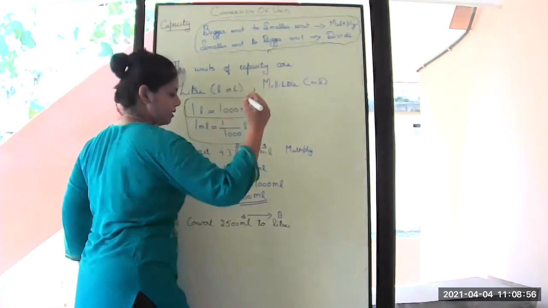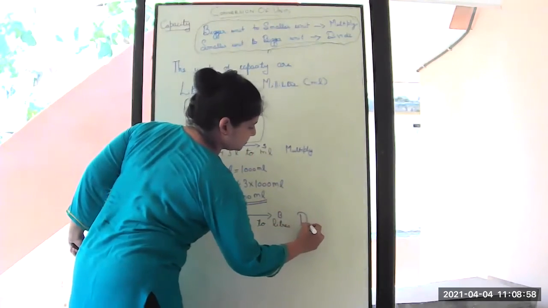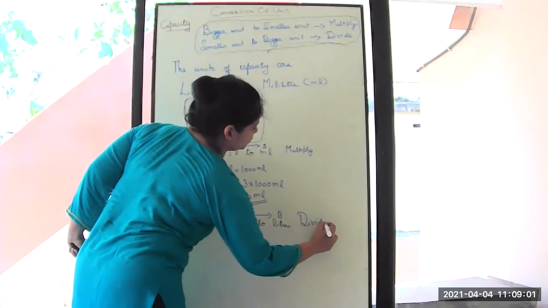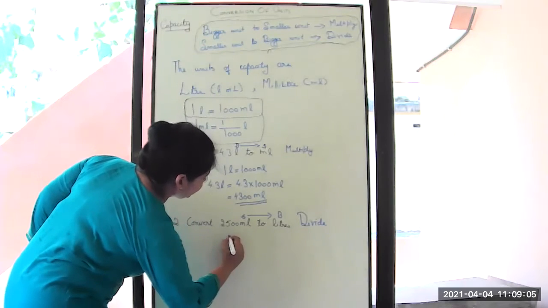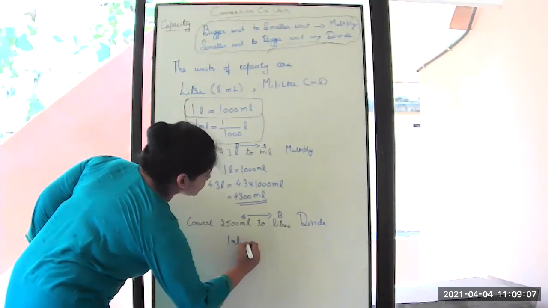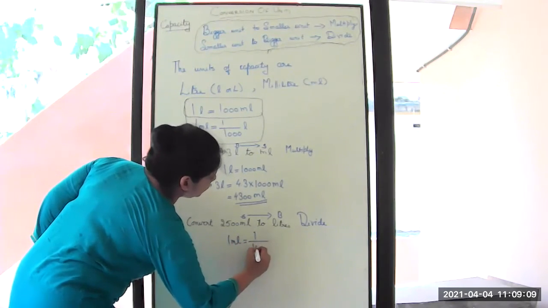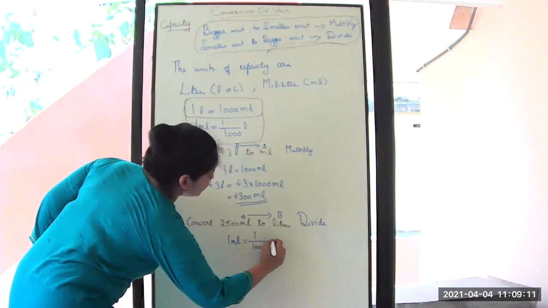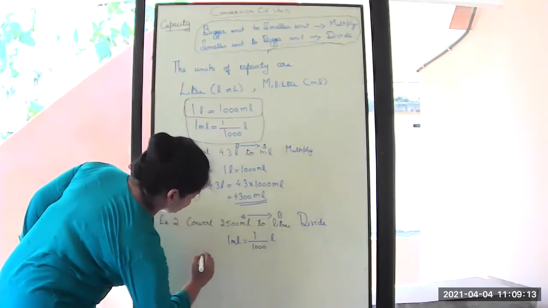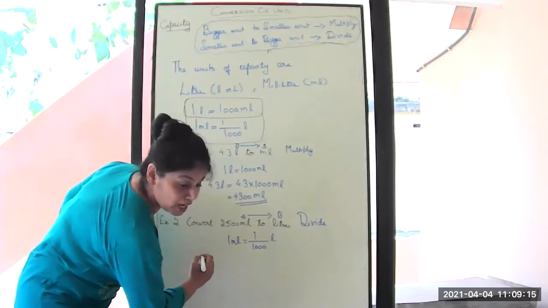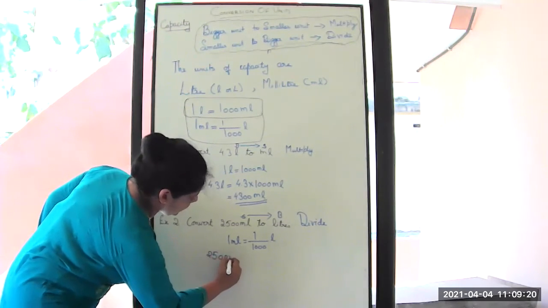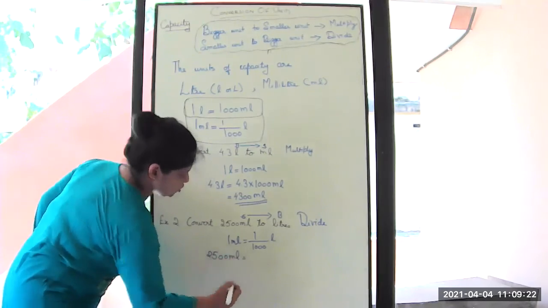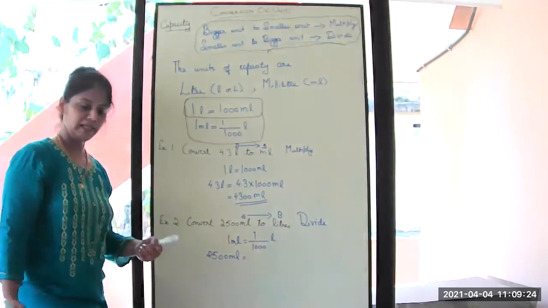That means you have to divide. Okay, so 1 ml is equal to 1 upon 1000 liters. Our question is 2500 ml has to be converted to liters.